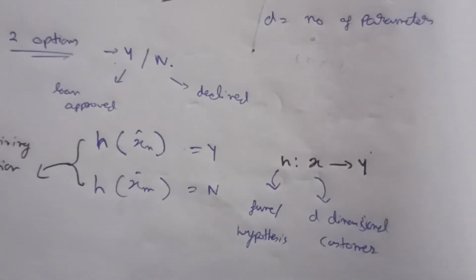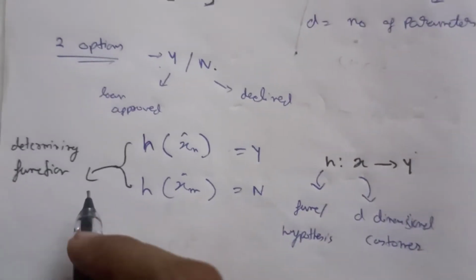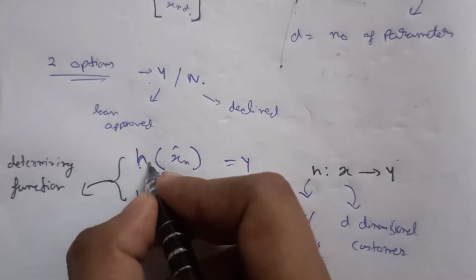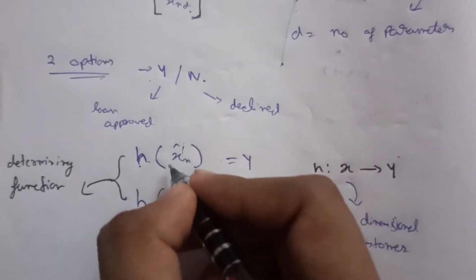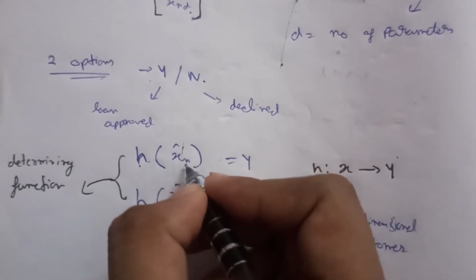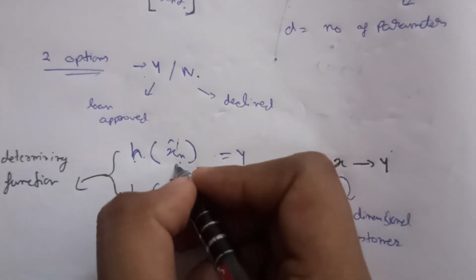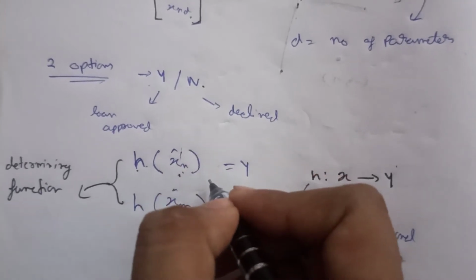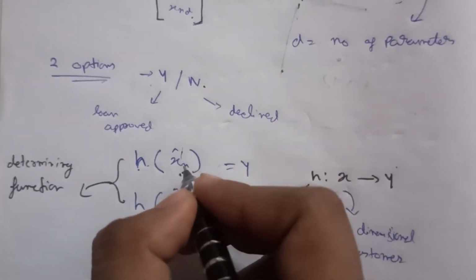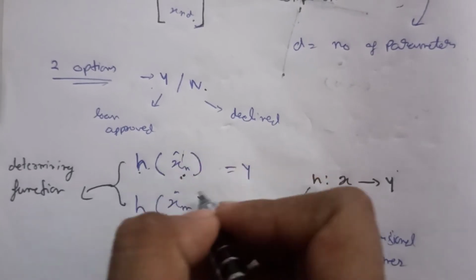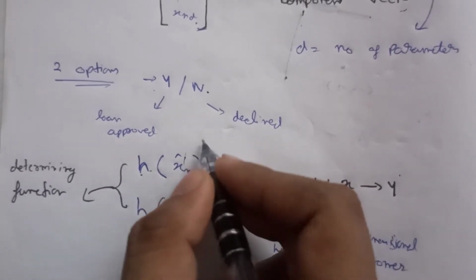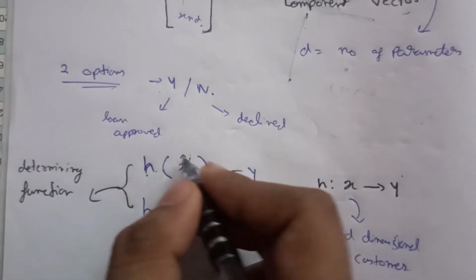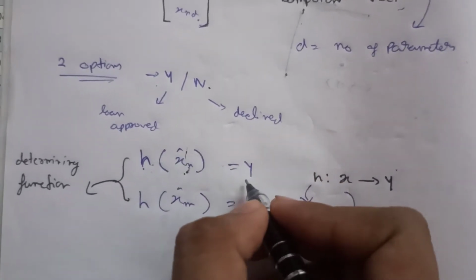Now we are going to learn some terms for machine learning. This h is a function. I am giving all the values of the parameters for a person. This xn is the nth person, and this xn vector is a d-dimensional vector with all the parameters for this particular person. I am giving this vector, or all the parameter values of that person, to a particular function, that is h, and this function gives me a result, that is y or n.